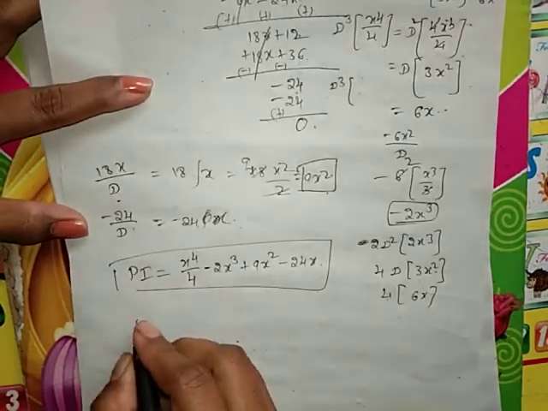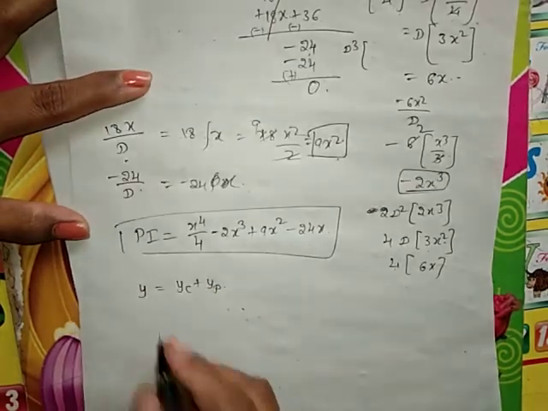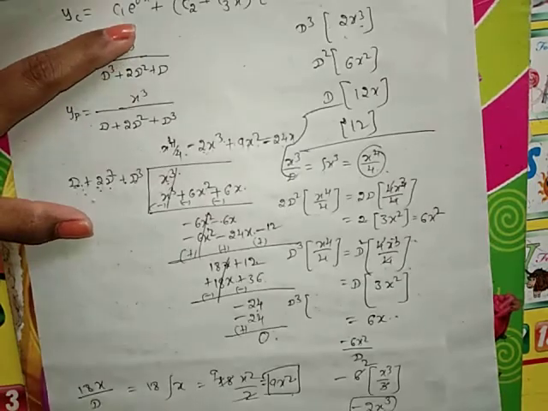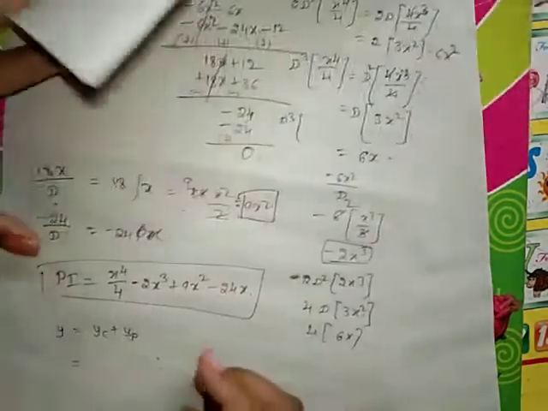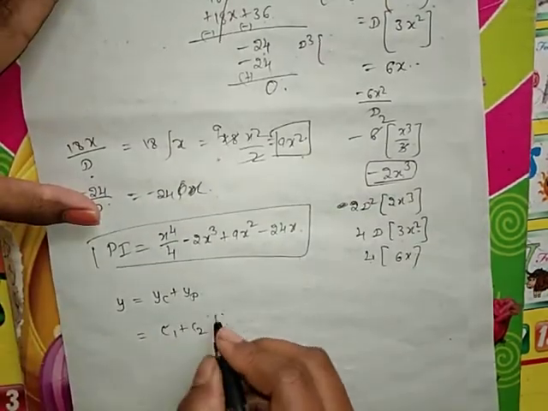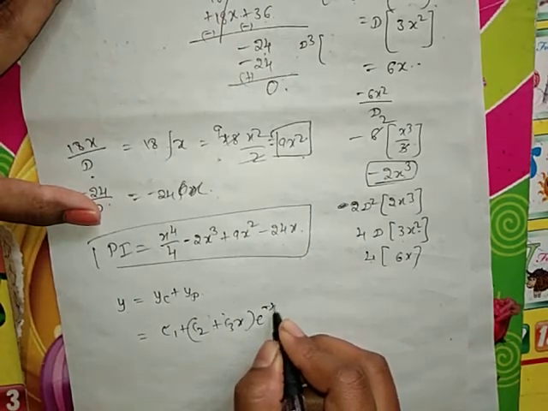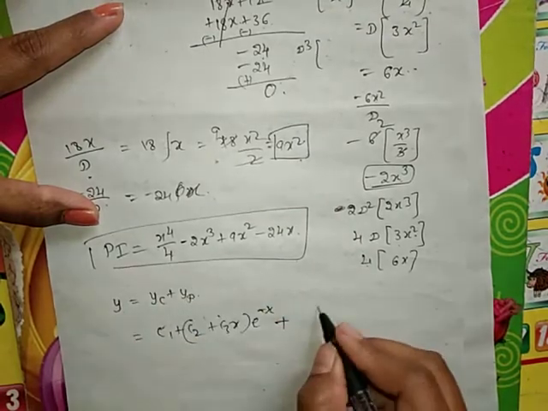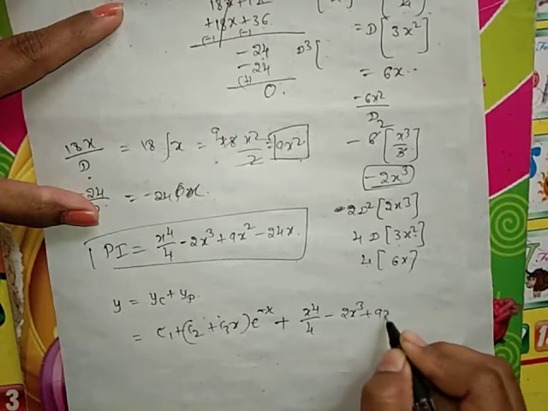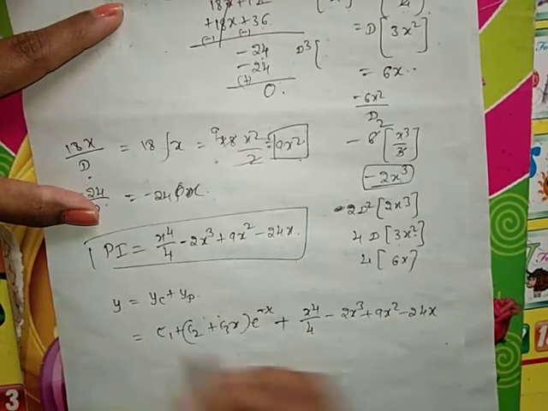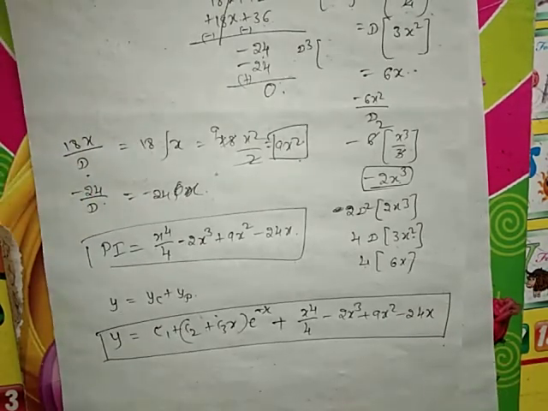Now our complete solution is y equal to yc plus yp. So our yc is equal to c1 e raised to 0x. E raised to 0 is always 1, so c1 plus c2 plus c3x of e raised to minus x, plus our particular integral x raised to 4 by 4 minus 2x cube plus 9x square minus 24x. That is our complete solution of the equation.